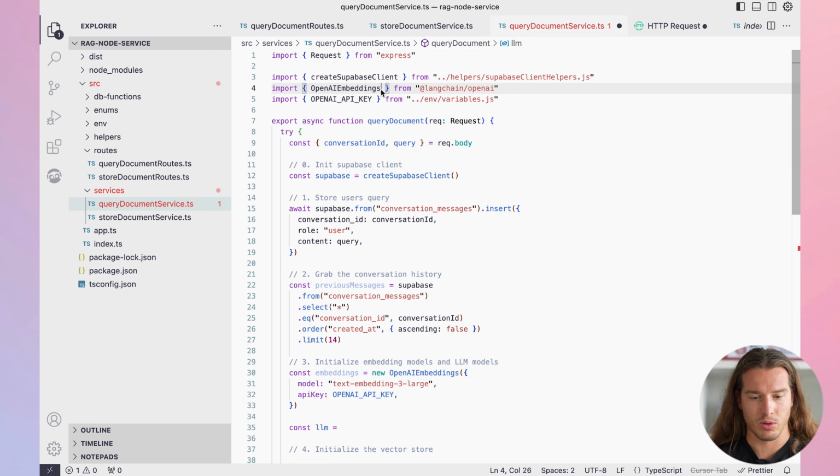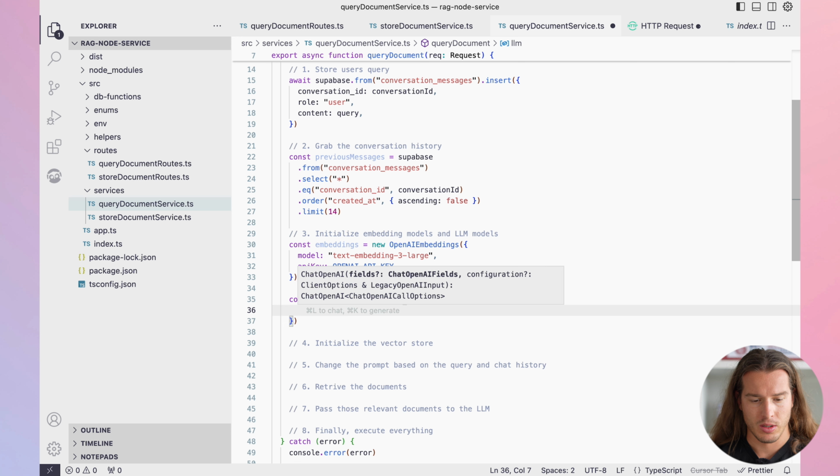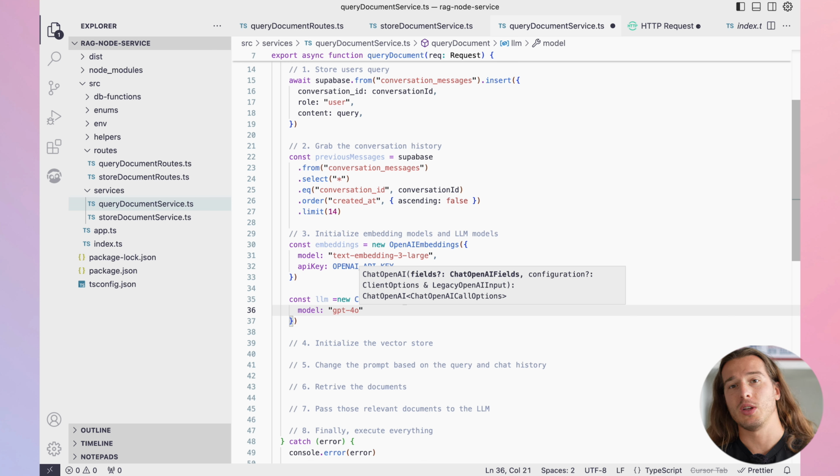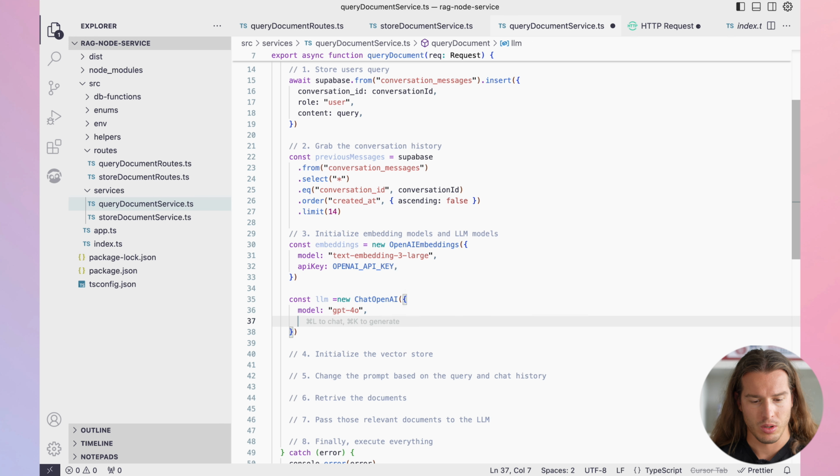For that we need to also import ChatOpenAI, and that's going to be new ChatOpenAI. Model is going to be GPT-4o. You can also use 4o mini. It's actually really good and cheap, but let's go with 4o now.